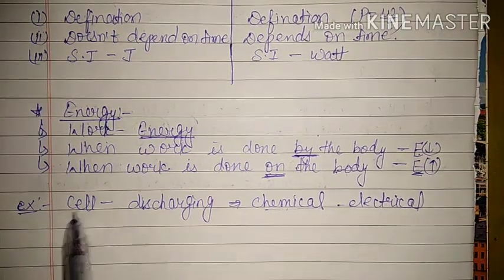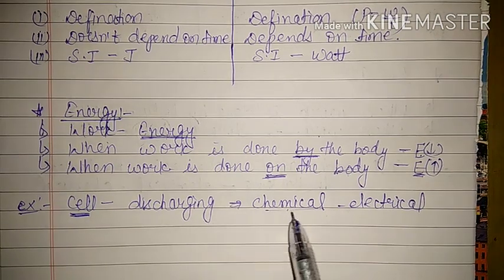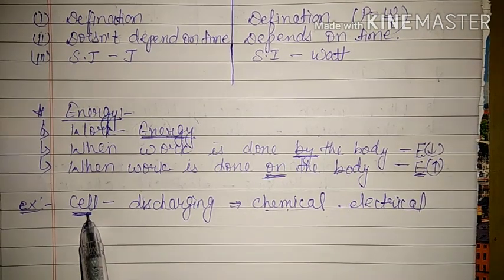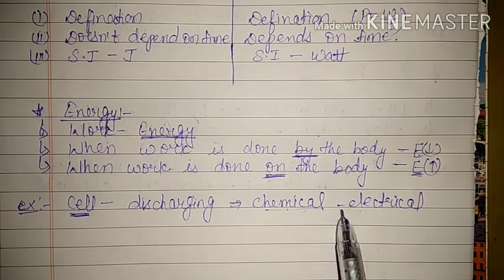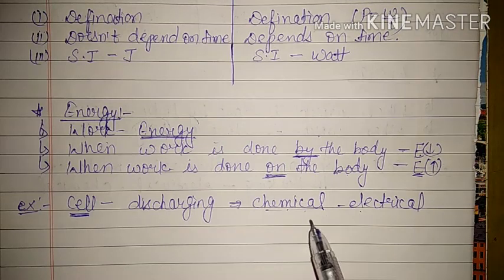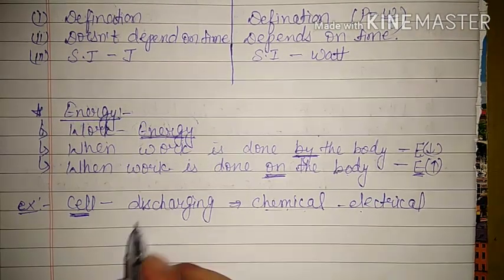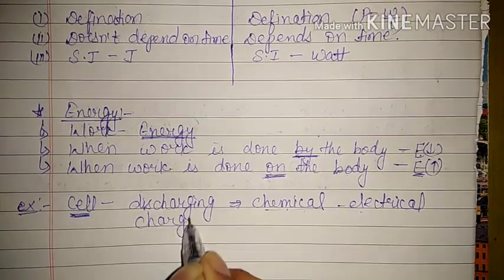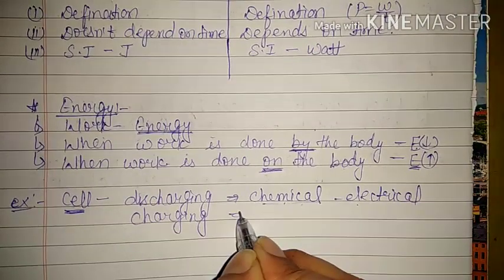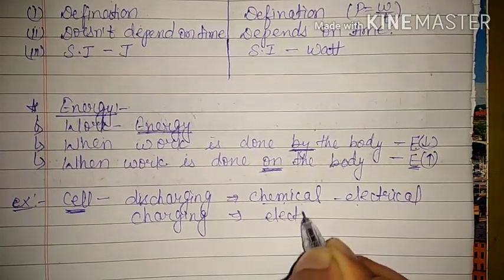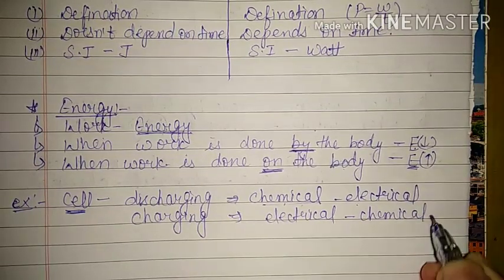The work is done by the cell in this case, right? So if you continuously use this cell, after some time it won't be able to run the appliance. The reason is its energy will continuously decrease and finally it will become zero. Then what will we do? We will charge our cell or battery, and in that condition, it will take electrical energy and convert it again into chemical energy.